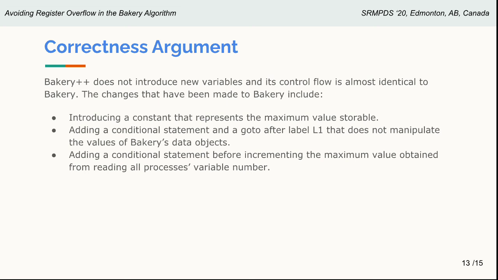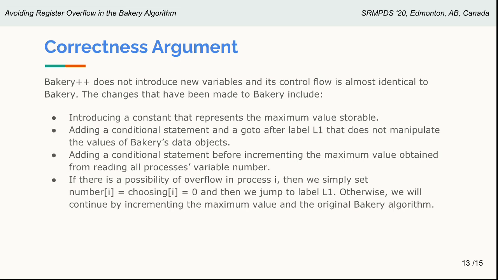We have added the conditional statement before incrementing the maximum value obtained from reading all processes' variable number. This is the value returned by the maximum function. So again, it has no way of affecting the correctness of the algorithm.